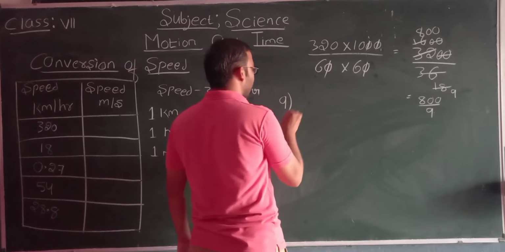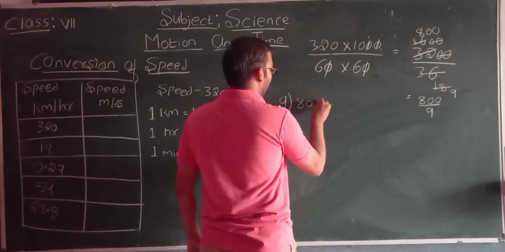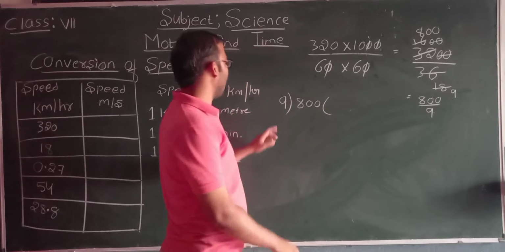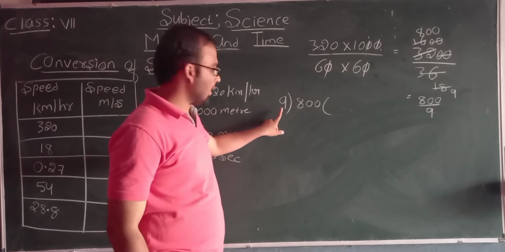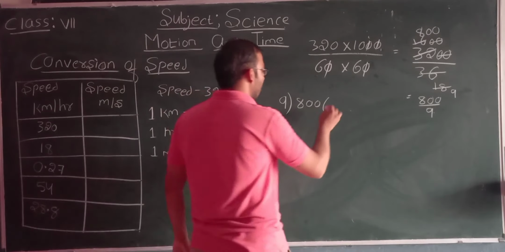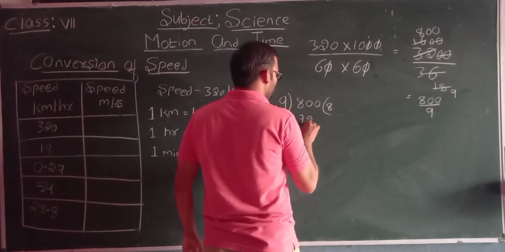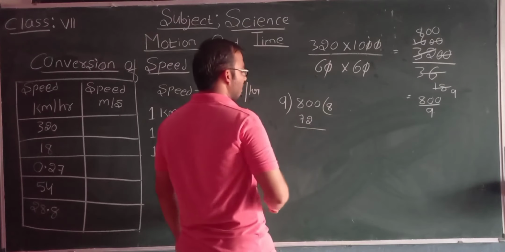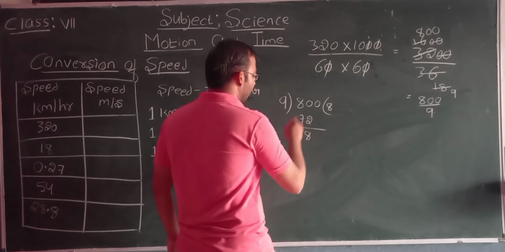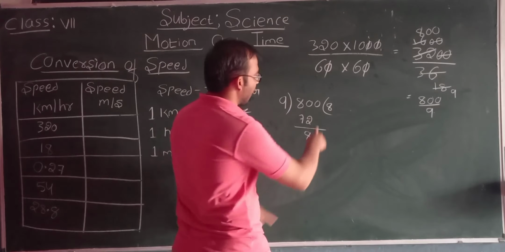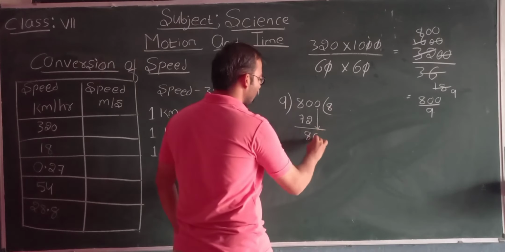Now look here, 9 into 800. 9 8s are 72, 8 remaining, and 0 is brought down.